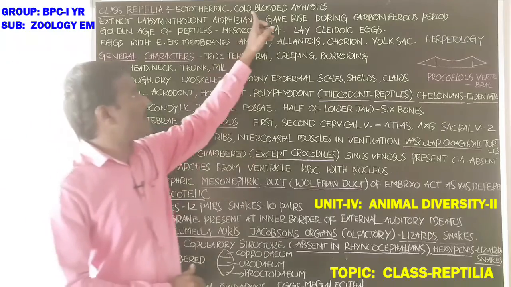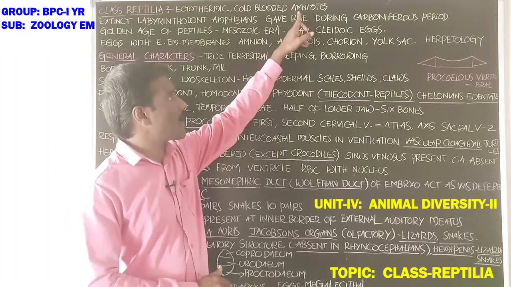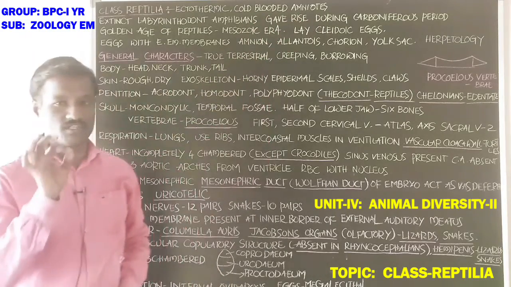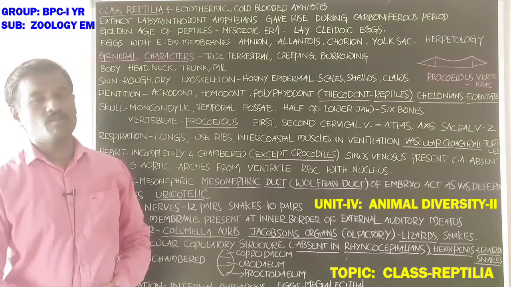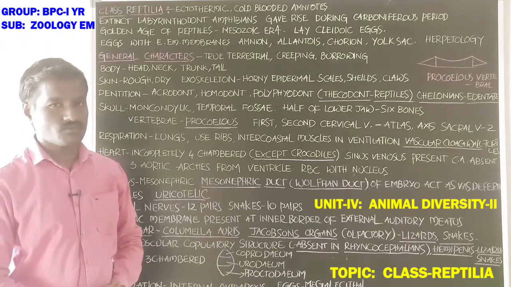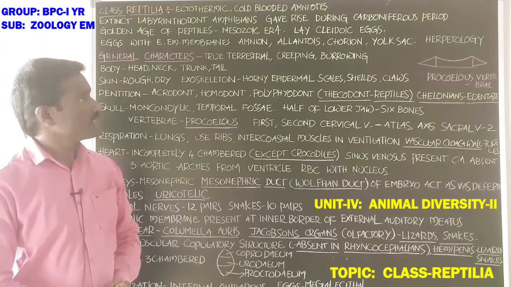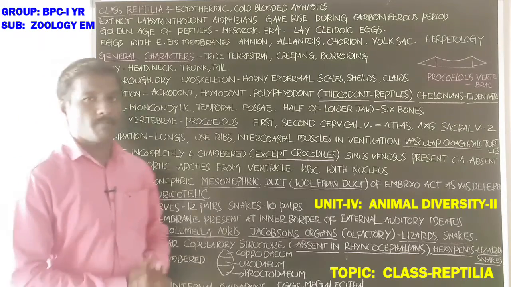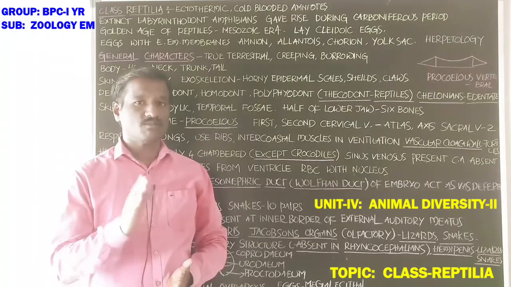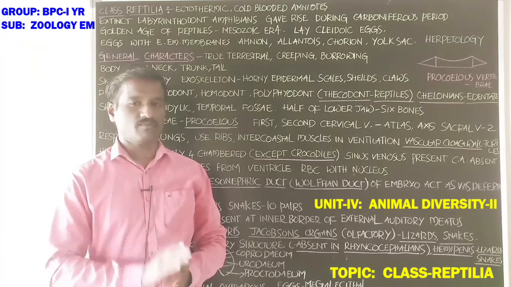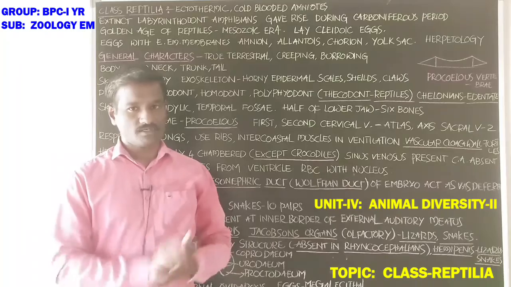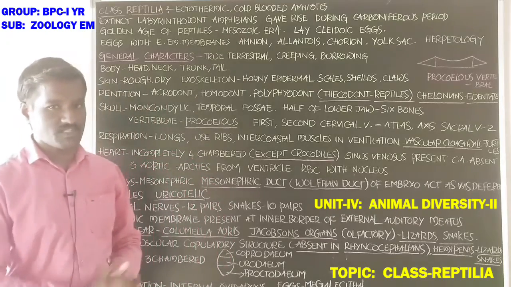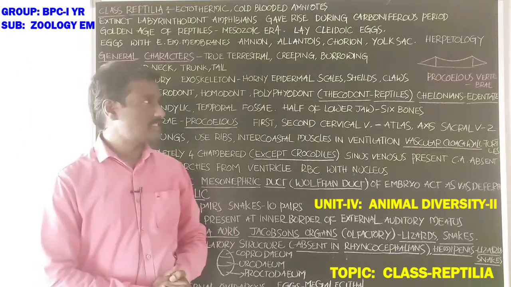Next, cold-blooded amniotes. These are the first amniotes. Which are the amniote vertebrates? Not all vertebrates are amniotes. Reptiles, birds, and mammals are the amniote vertebrates.